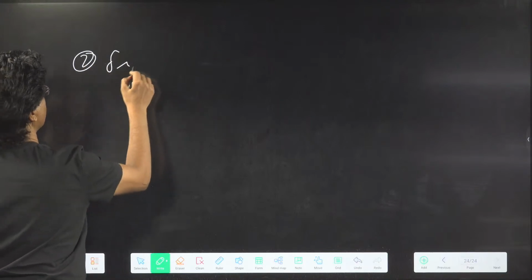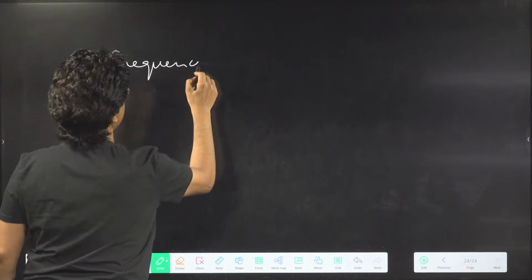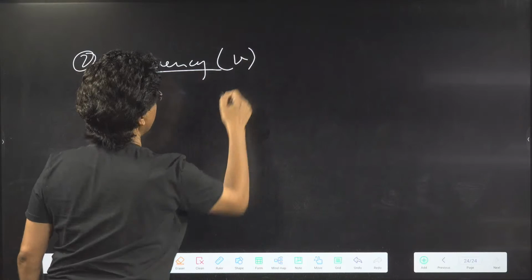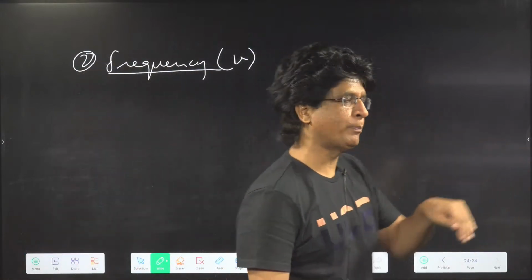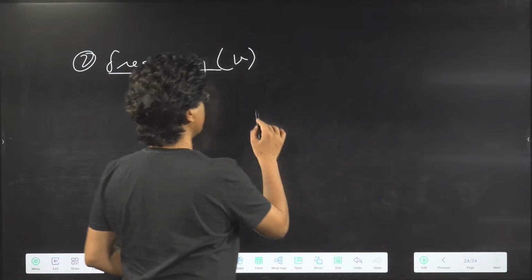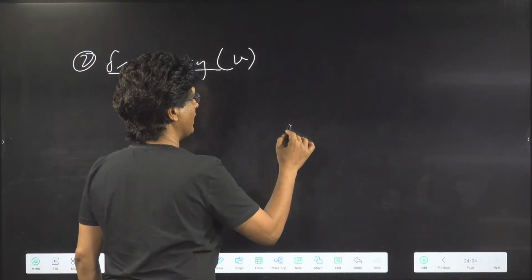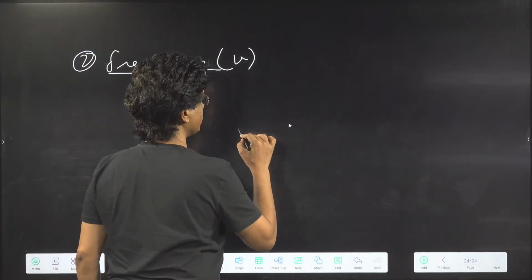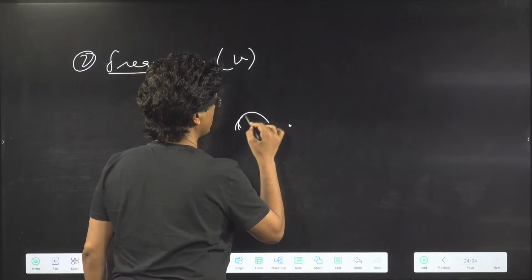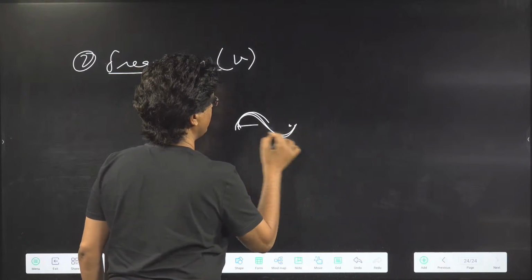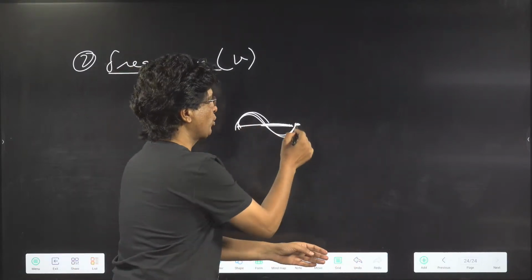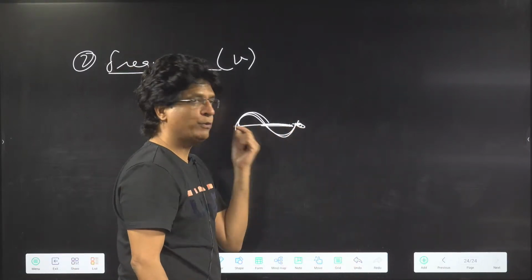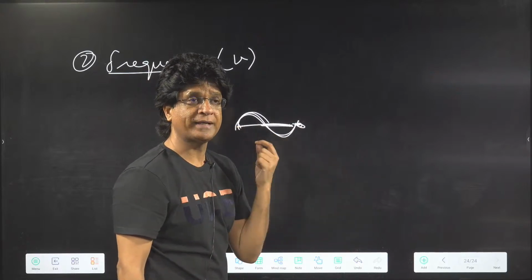Now see that there is something called the second part. It's called frequency, given by nu. What is frequency? It is the number of wave cycles passing through a point in 1 second. Suppose this is the point, and this is a wave cycle, and say 10 wave cycles pass through this point, then the frequency will be 10 hertz or 10 per second.